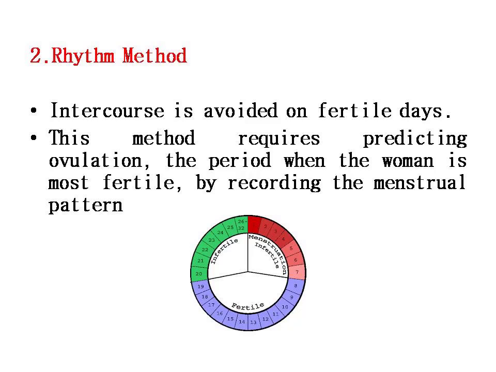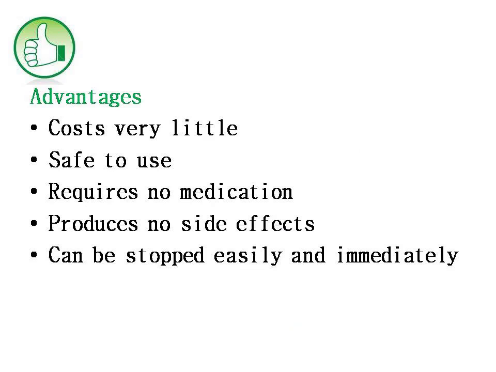In this rhythm method, definitely it requires predicting the ovulation process. That means we have to predict when the ovum is going to be released, prior to intercourse, the period when the woman is most fertile, by recording the menstrual patterns. By recording the menstrual patterns, they have to predict the ovulation during the menstrual periods. In that period, they have to avoid intercourse, and this method you will call the rhythm method.